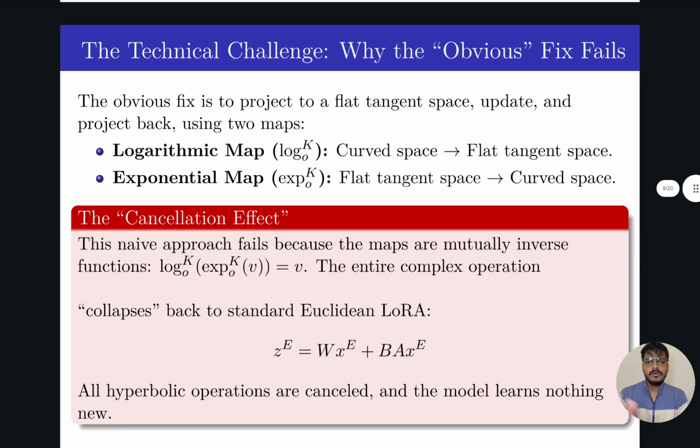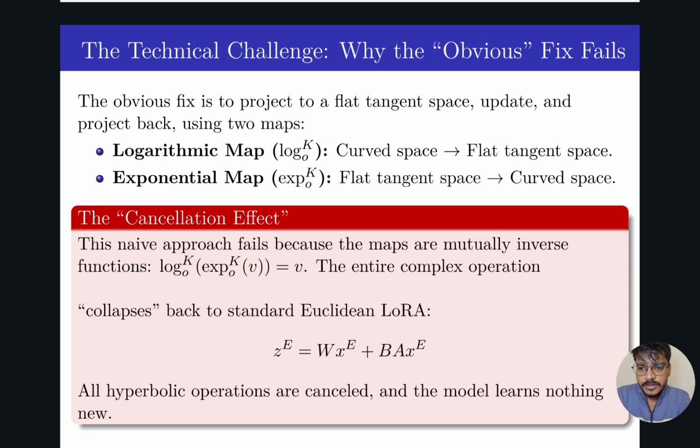So now, why the previous hyperbolic fine tuning is not working is because of the exponential map and logarithmic map. Previously all the authors used this method: to go from curved space to flat tangent space they use the logarithmic map, and to go from flat tangent space to curved space they use the exponential map, and these are the inverse of each other, so they cancel each other.